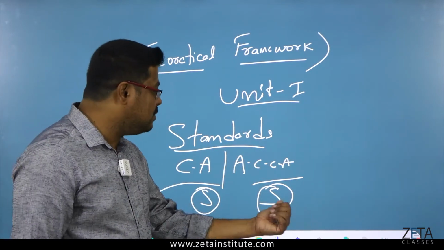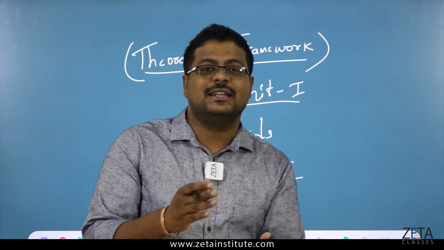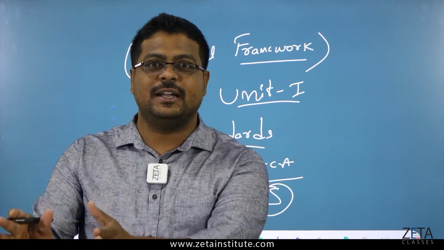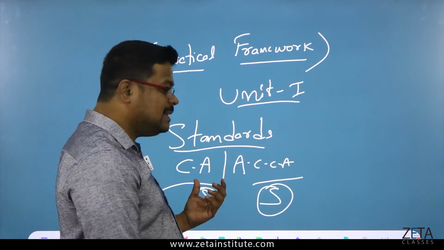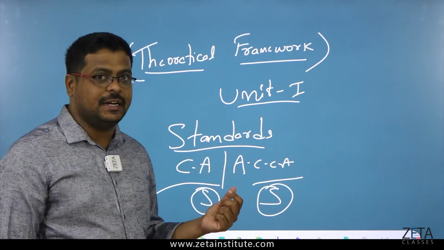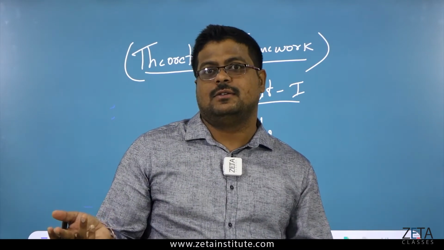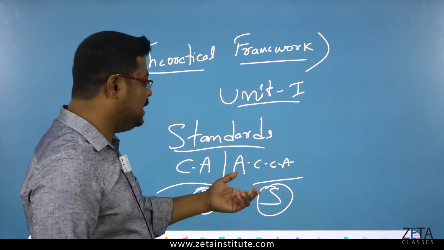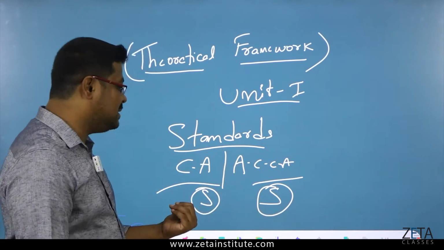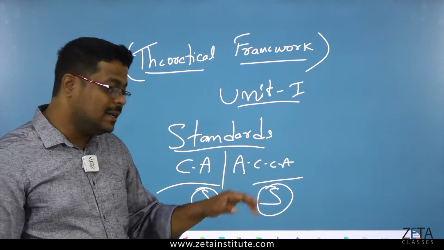You might have a question, why is CA not globally accepted? Because CA has rules, regulations and standards limited to India and not global. CA is most widely used and accepted in India only, but ACCA is globally accepted. So ACCA talks about the global standards, but CA talks about the Indian standards. This is how the standards have been made.